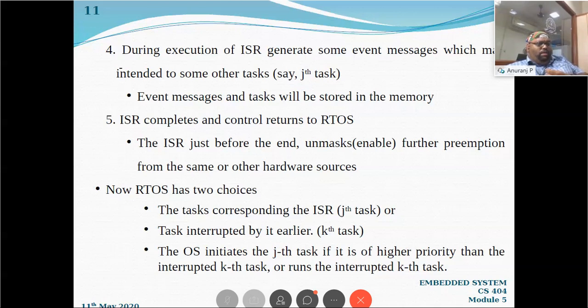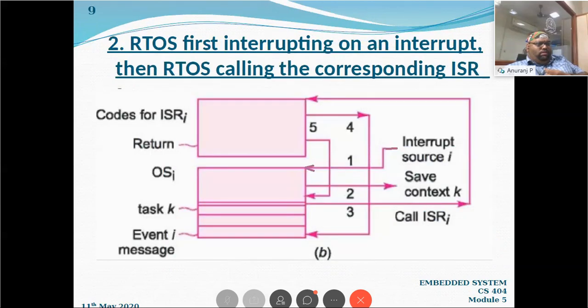During the execution of the ISR, there will be some subtask, I can say. So in the fourth step, in between the execution of the ISR, a fourth arrow is coming to the storage area where we store the event or message corresponding to some other task.